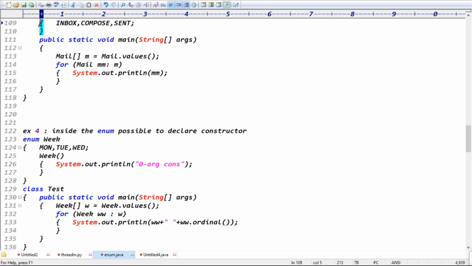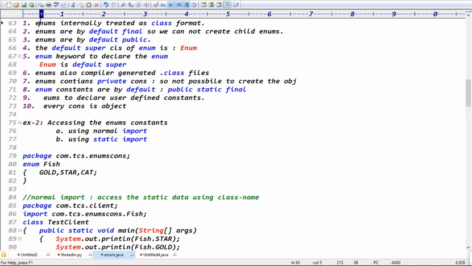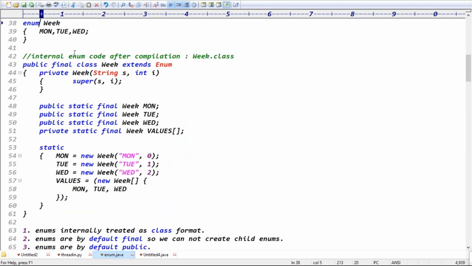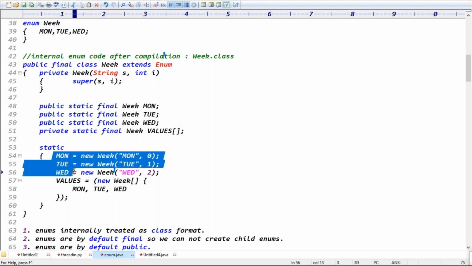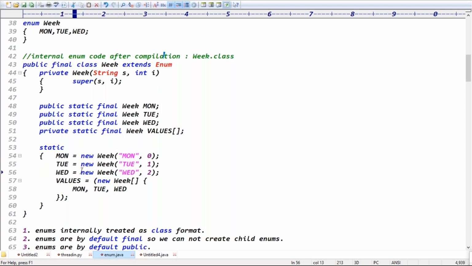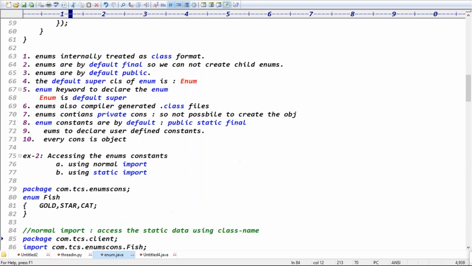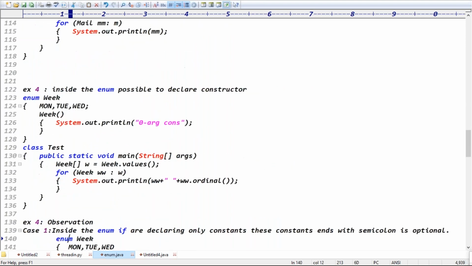If you want, you can see the predefined code previously. This is the internal code for the enum after compilation. Here you can see the constant Monday is a constant of new Week. Tuesday is also a constant of new Week. Wednesday is also a constant of new Week. Exactly, guys. It means every constant is an object, right?